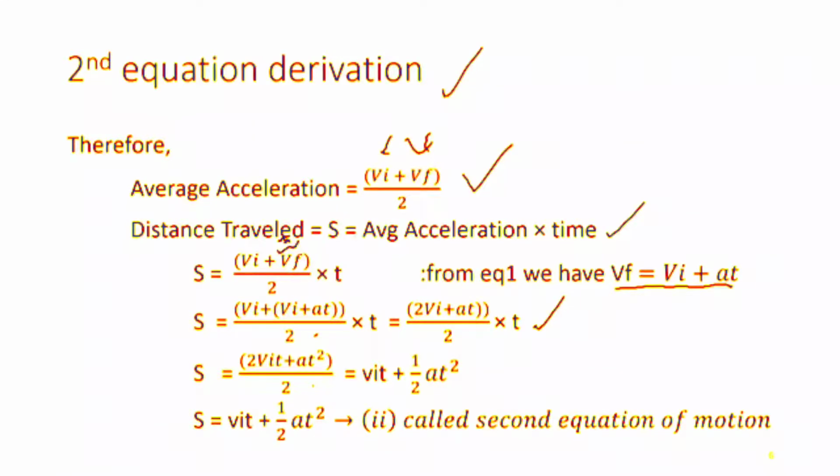Now we multiply t with the whole bracket. So it becomes S equal to 2Vit plus at squared, all divided by 2. Now 2 is dividing 2Vit and also dividing at squared, so the 2 and 2 cancel out. So the final equation becomes S equal to Vit plus half, 1 upon 2, at squared. This is the second equation of motion.